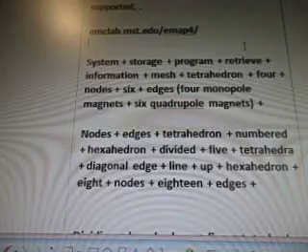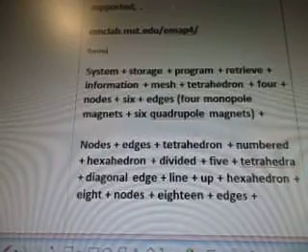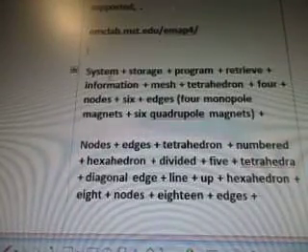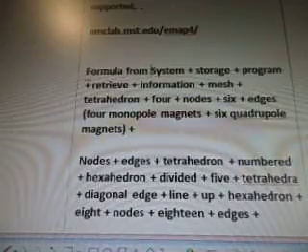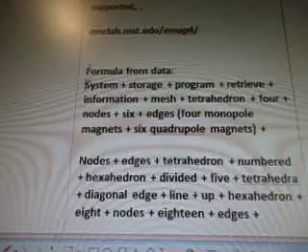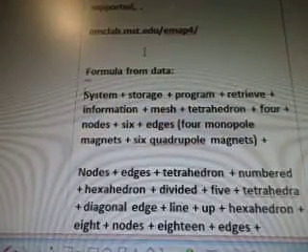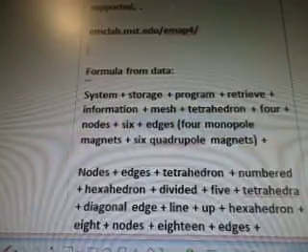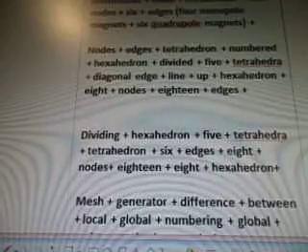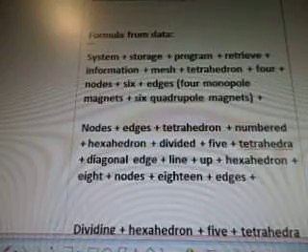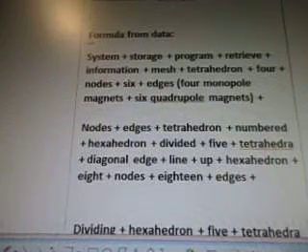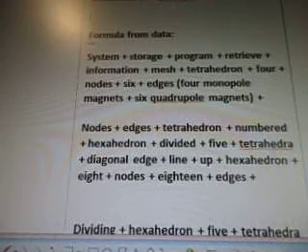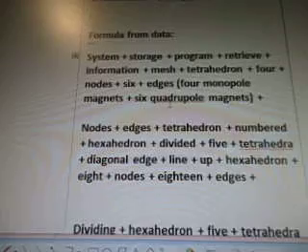Okay, so system plus storage plus program. Oh, hold on. Formula. I forgot to put formula from data. So this is not from their blog. This is my stuff. Okay. Alright. System storage program retrieve information mesh tetrahedron 4 nodes 6 edges 4 monopole magnets and 6 quadrupole magnets.